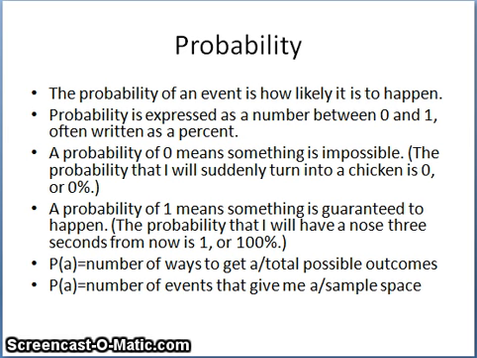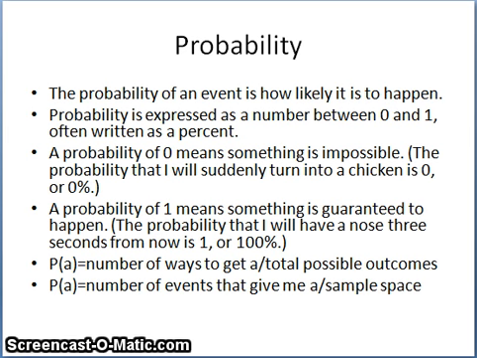To give you an idea of what it means for something to have a certain value, a probability of 0 means that something is absolutely impossible. So for example, the probability that I turn into a chicken is 0, or 0%. It's not going to happen, it's not possible. In contrast, a probability of 1 means that it is guaranteed to happen. It has to happen. So the probability that I'm going to have a nose 3 seconds from now is 1, or 100%, because 3 seconds from now, nothing will have happened in that time to deprive me of my nose.